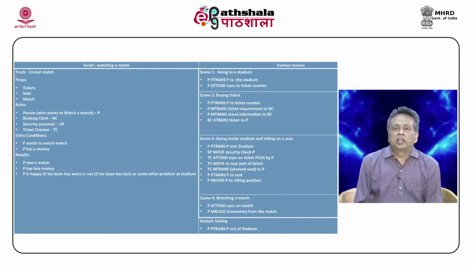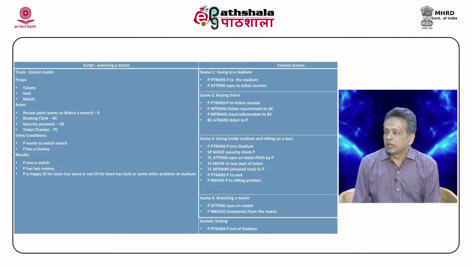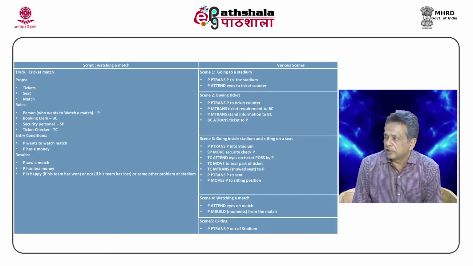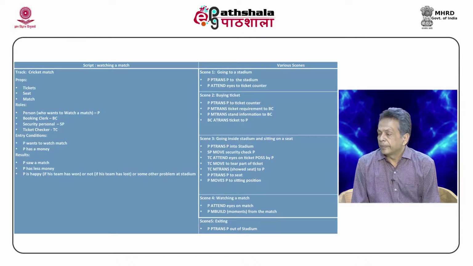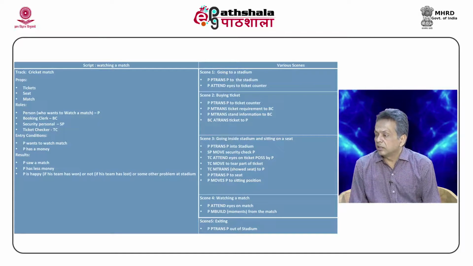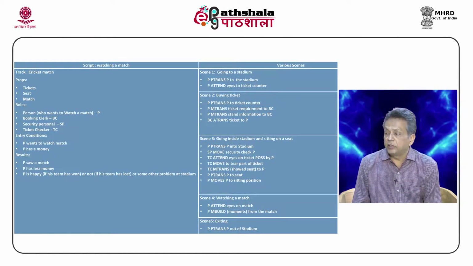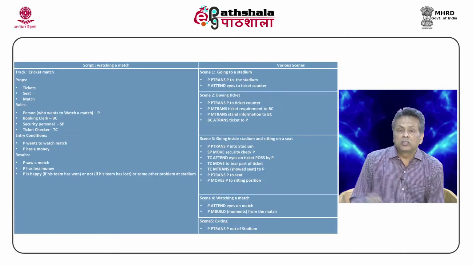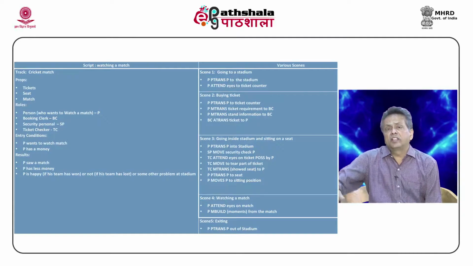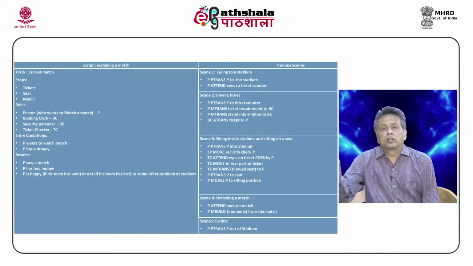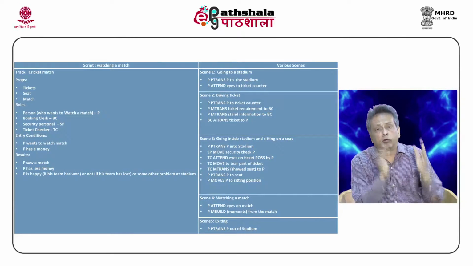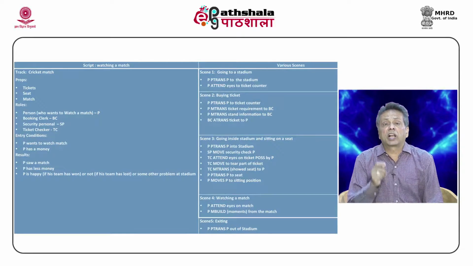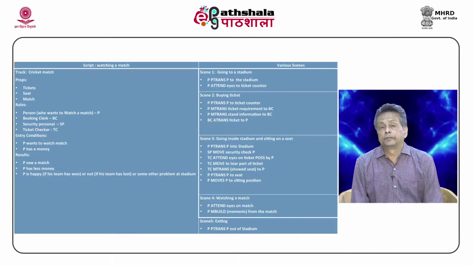You can see that the first scene is going to a stadium, the second scene is buying a ticket, the third one is going inside the stadium and taking your seat, then watching a match and then exiting. All these things are there, and then you also have exit conditions or results. Okay. So, when the script is invoked, all of these are assumed. In this simple script I have talked about scenes, which are normal, expected or default sequences of events which are likely to happen when this script is invoked. Please understand the word likely, this might not happen.